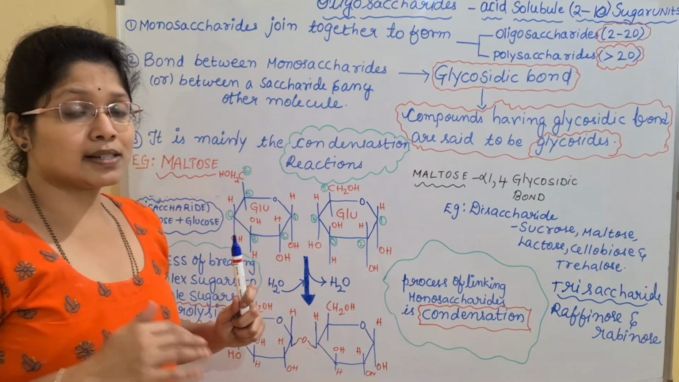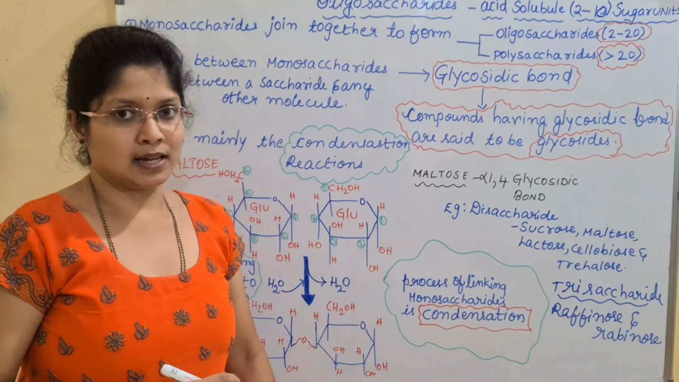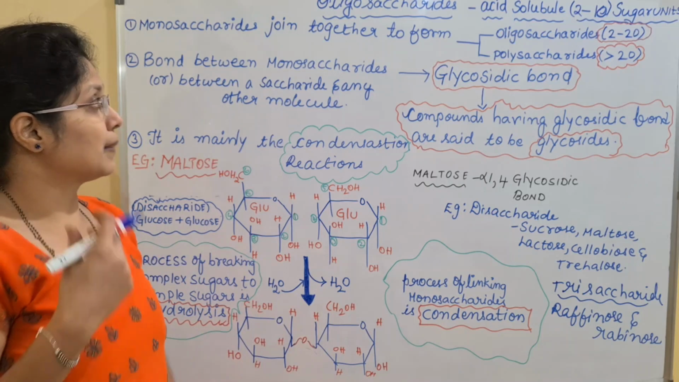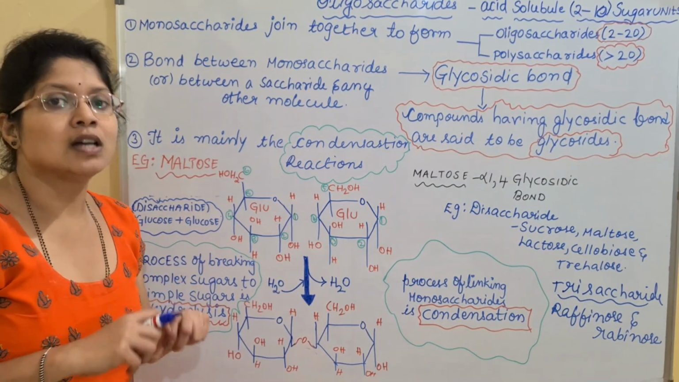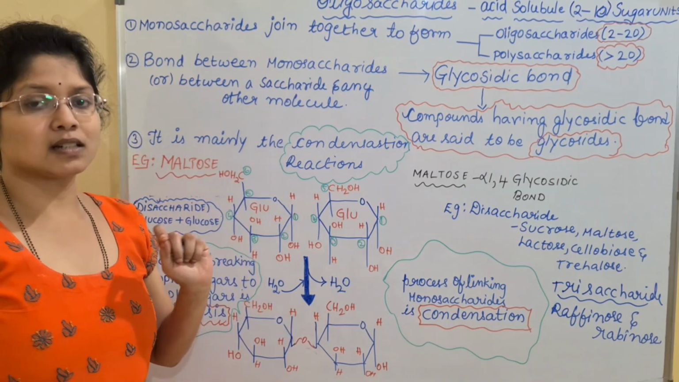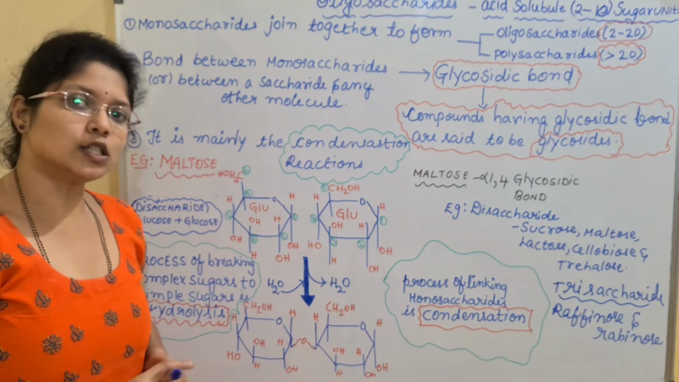Above 20 units, if the sugars are present, we call them polysaccharides. Then tell me, how are these oligosaccharides mainly formed? We all know they are formed by the joining of monosaccharide units. Saccharide means sugar. Saccharide is a Greek word which means sugar.